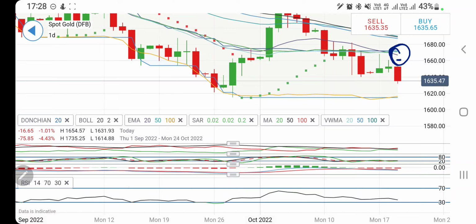Expect 1627, 1624 levels to provide a support, and below 1624 certainly more bearishness can be expected. It can drop towards 1618, 1615, 1612, and below levels are also possible. So take your trades accordingly. Trade with a stop loss, trade with a trailing stop loss, and look at the performance of my signals channel.